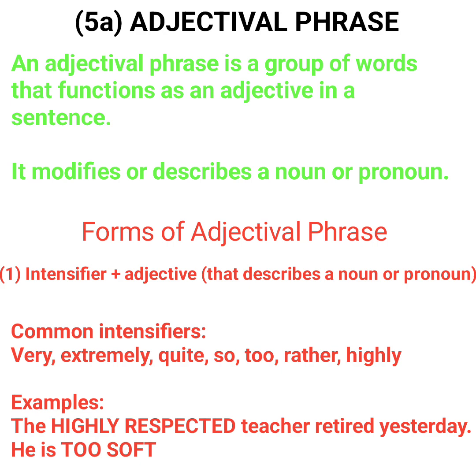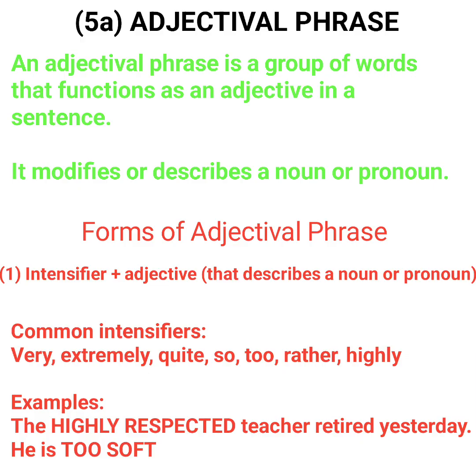Now, how do we identify adjectival phrase in a sentence? In other words, what are the forms of adjectival phrase? I like to mention two things that can make us easily identify adjectival phrase in a sentence. The first one is intensifier plus adjective. Intensifiers like very, so, extremely, quite, rather, highly. All those words that we use to intensify. Once we have any of them plus adjective, they are together, so they form our adjectival phrase.